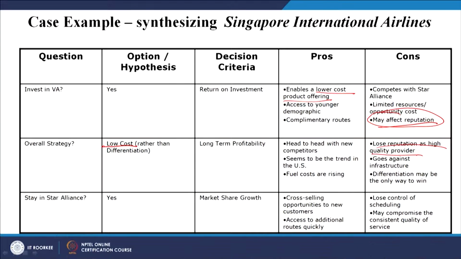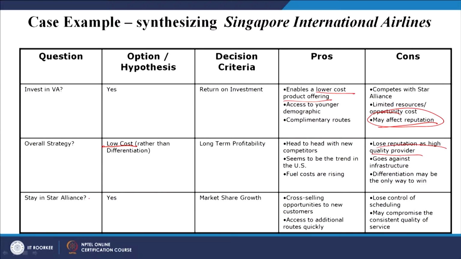Third con is differentiation may be the only way to win. If you are going through the low cost, then you are not considered as a quality provider, so why would people choose you? That will be the differentiation. If we are ready with the differentiation, that may be the only thing that allows us to win this particular competition, and then make a sustainable business.